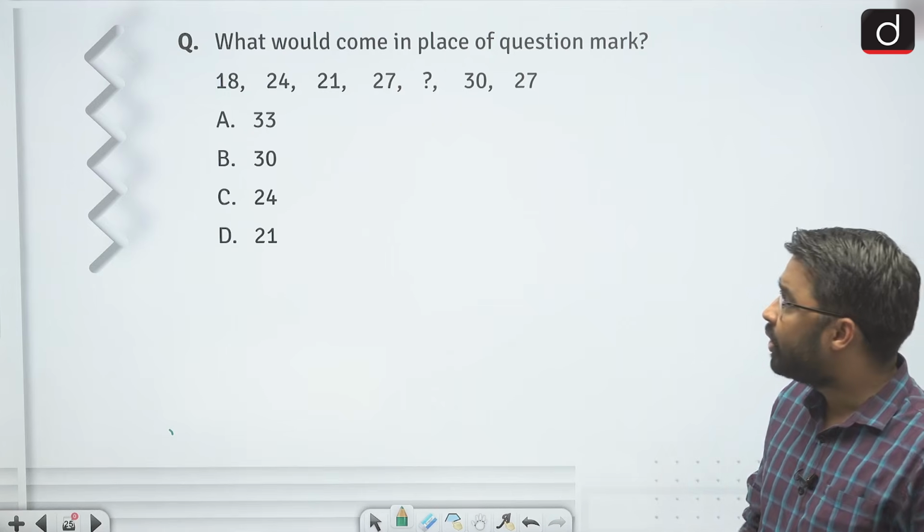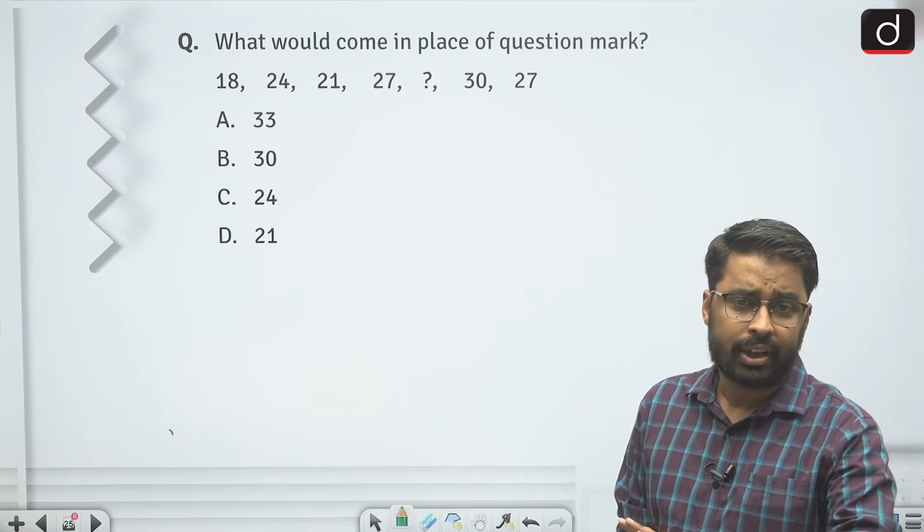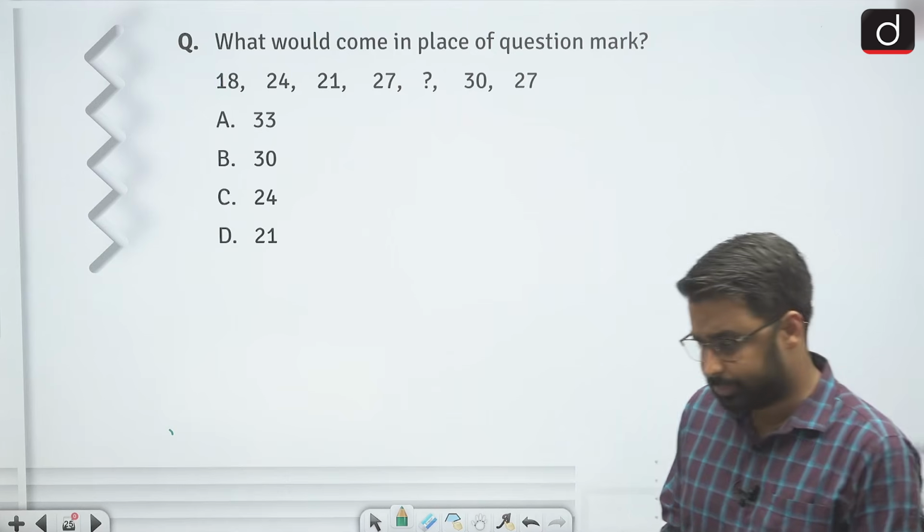Take your time. See, if you can't observe a particular type, right, try the question from the very scratch.